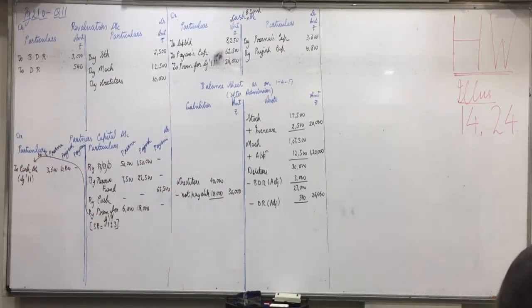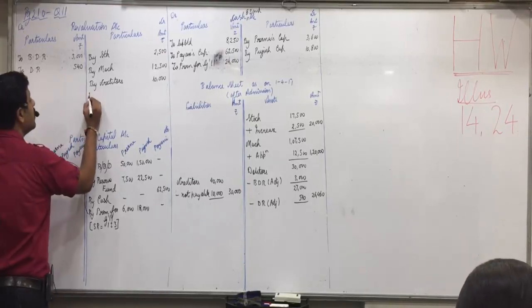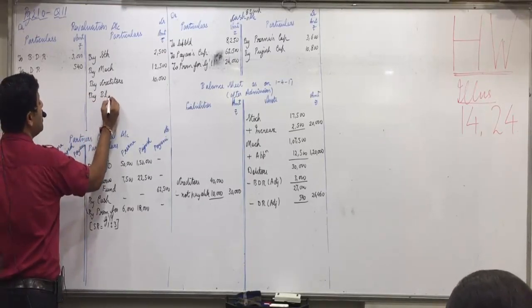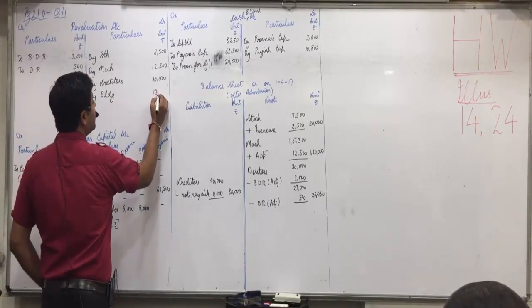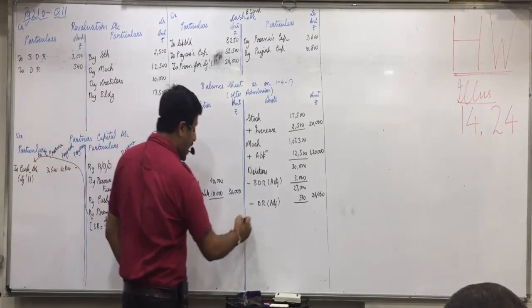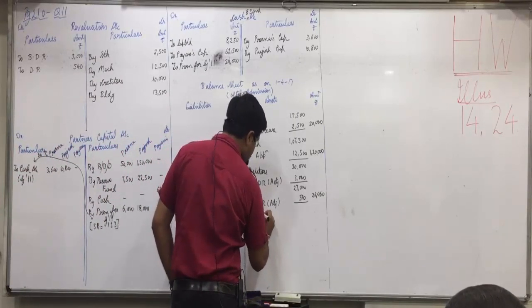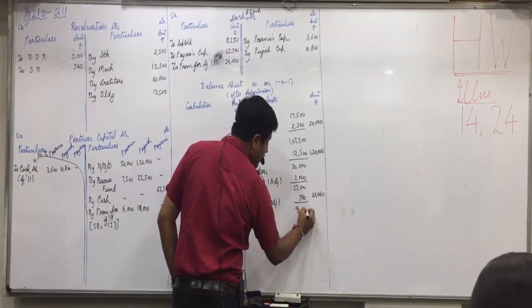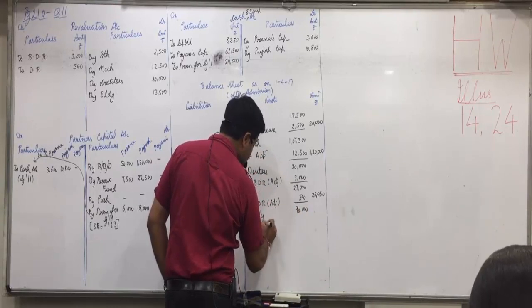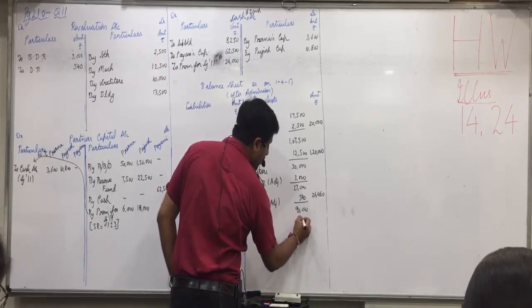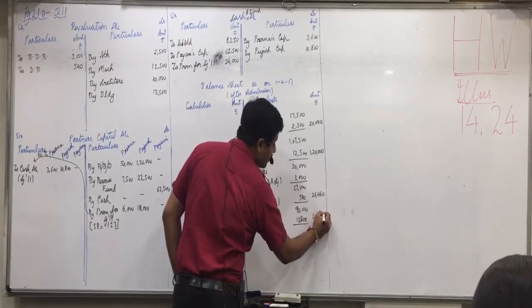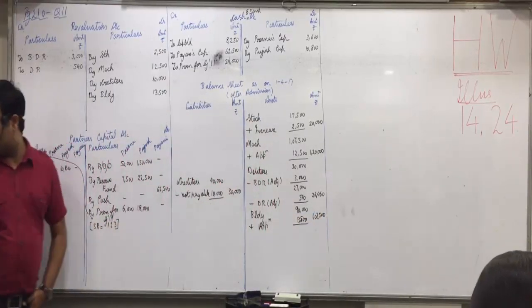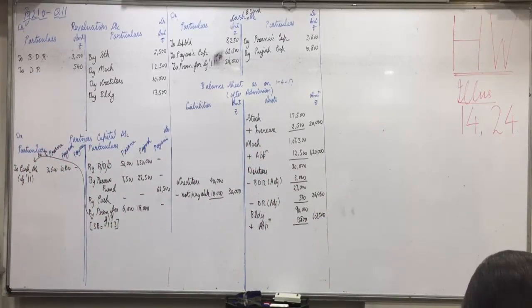Building increased by 15%, so profit. Revaluation credit side by building 90,000 is 15%, 13,500. Add in building 90,000 plus appreciation 13,500, so 1,03,500. Furniture increased by 20% is again profit.